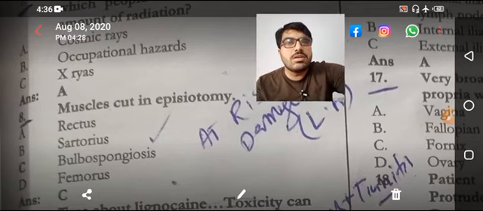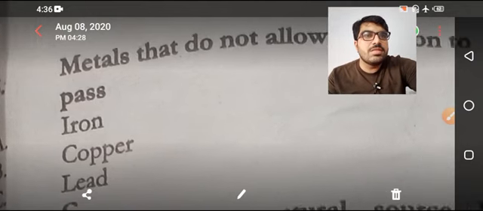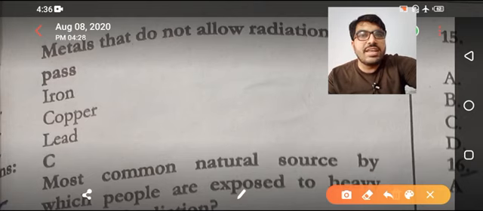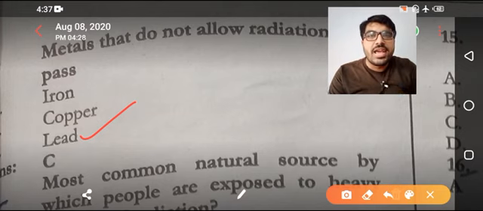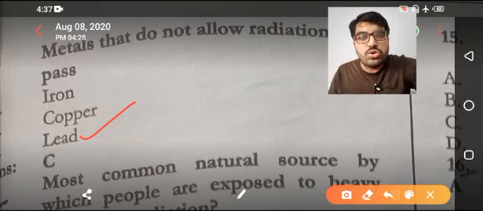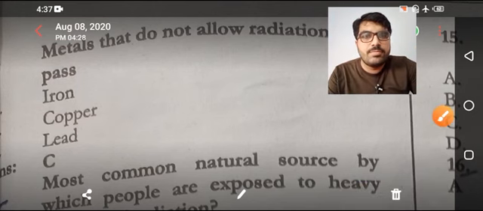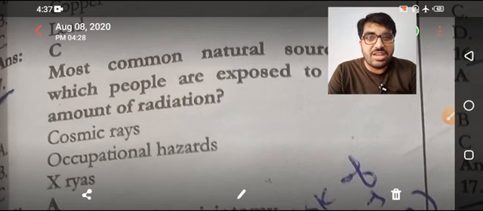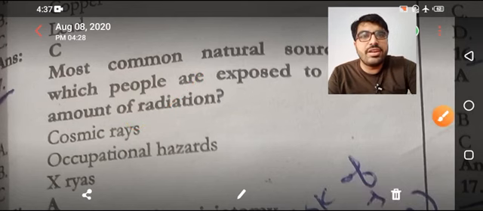So coming next, this is already discussed: the metal that does not allow radiation is lead, and there is another MCQ on that. In pregnancy you apply a shield on the abdomen. If you are going to do a chest x-ray, that shield has which maximum metal? That is lead. The most common natural source of exposure that causes cancer is cosmic rays. Cosmic rays cause cancer; it is natural radiation.